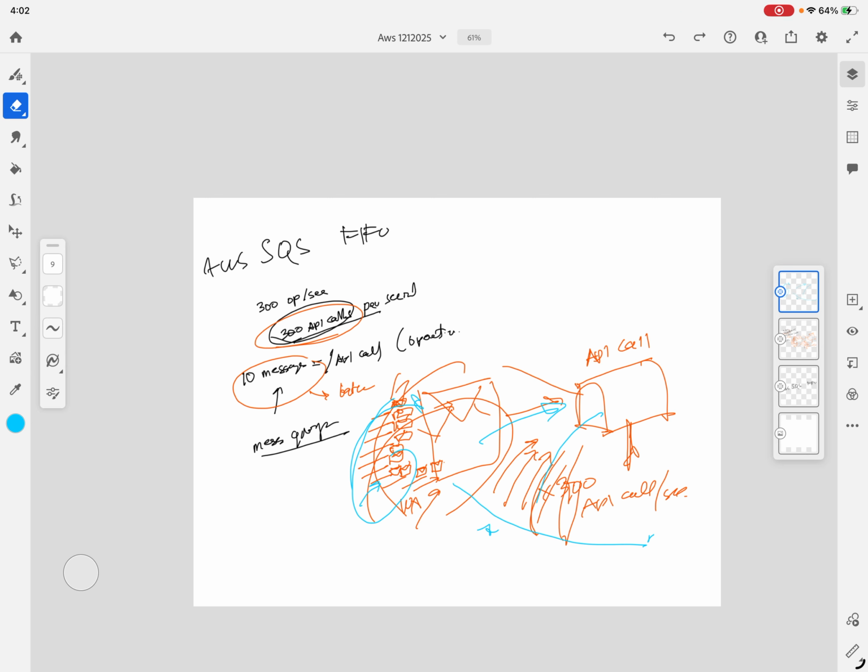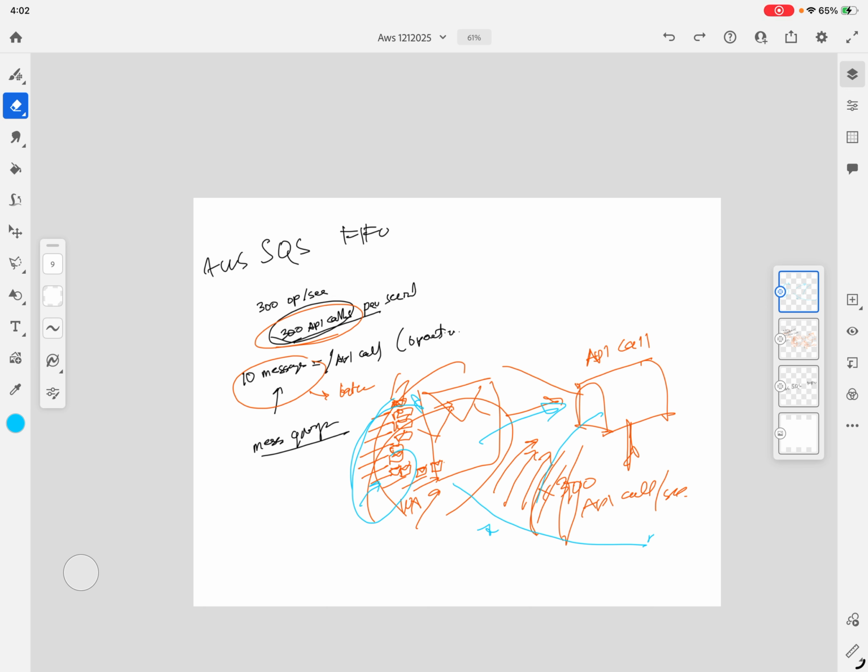So max letters per second is 300 times 10, which is 3,000 messages per second.